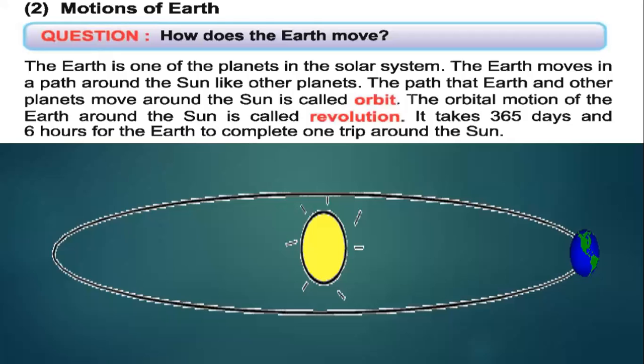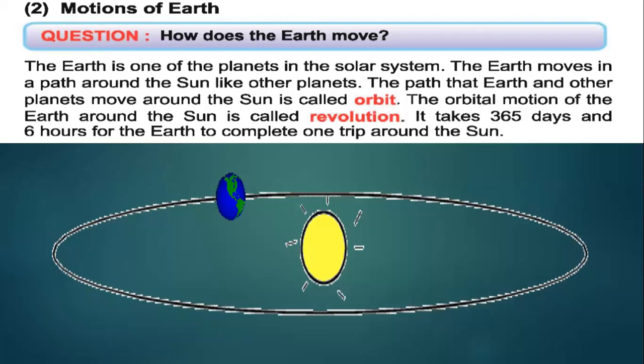Okay, so motion of the Earth. As we know, the Earth is one of the planets in the solar system. So the Earth moves in a path around the sun like the other planets. The path that Earth and other planets move around the sun is called orbit. And the orbital motion of the Earth around the sun is called revolution. This is very, very important: the definition of orbit and revolution.